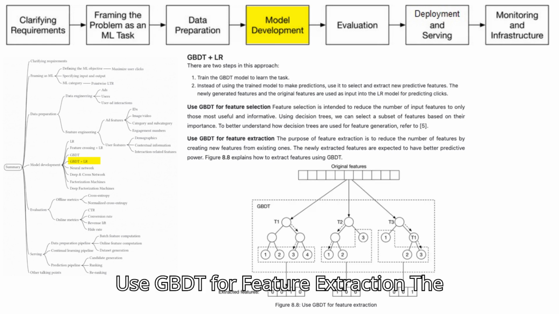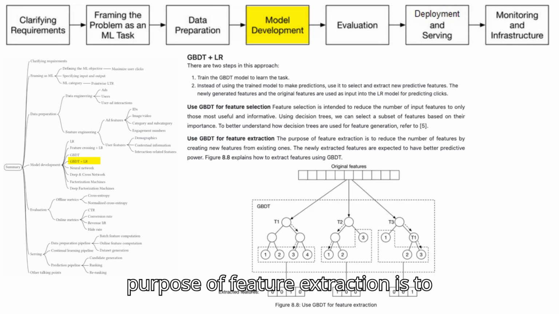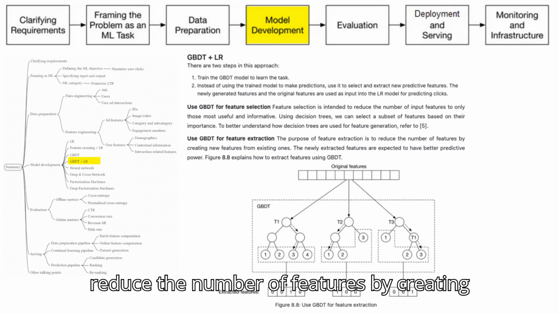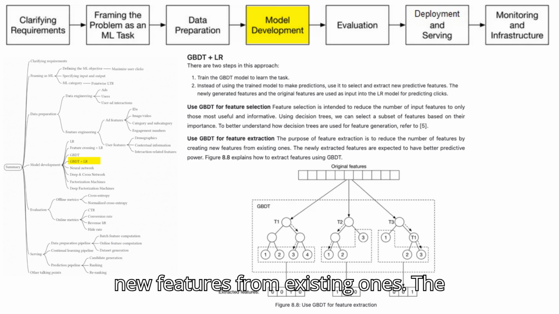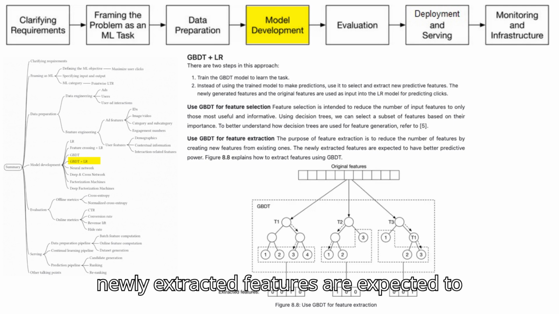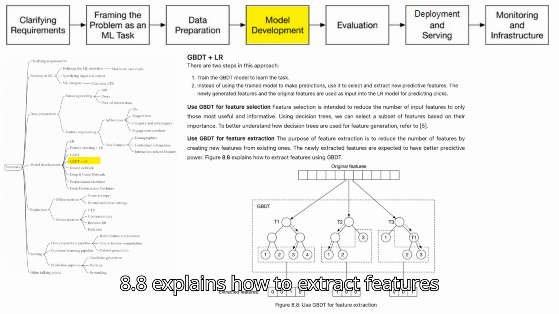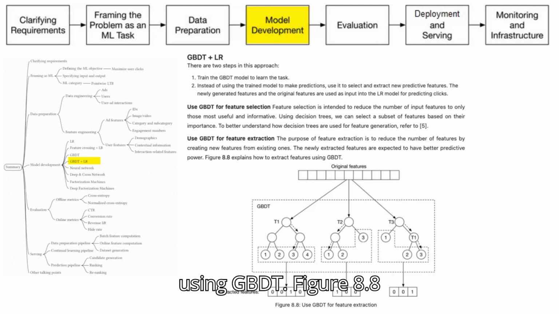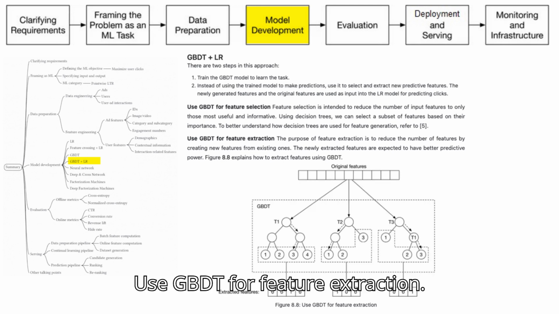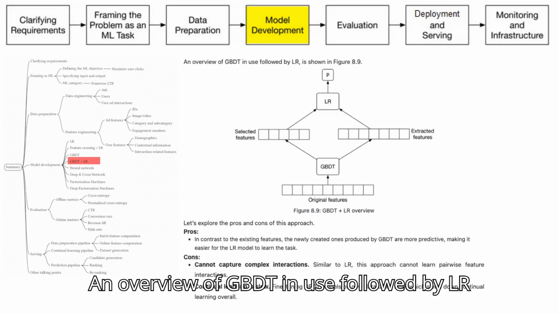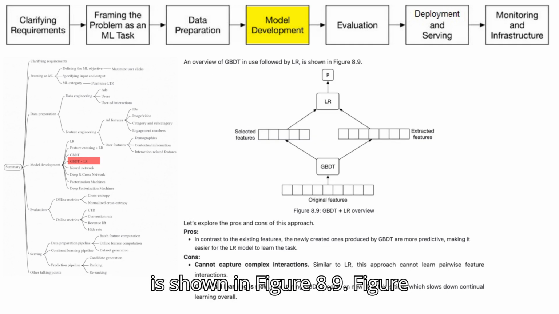Use GBDT for feature extraction. The purpose of feature extraction is to reduce the number of features by creating new features from existing ones. The newly extracted features are expected to have better predictive power. Figure 8.8 explains how to extract features using GBDT. An overview of GBDT in use followed by LR is shown in Figure 8.9.